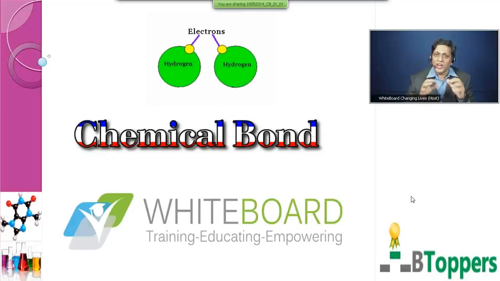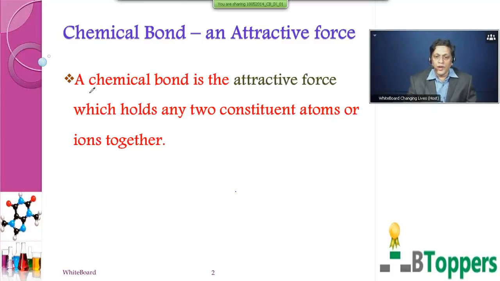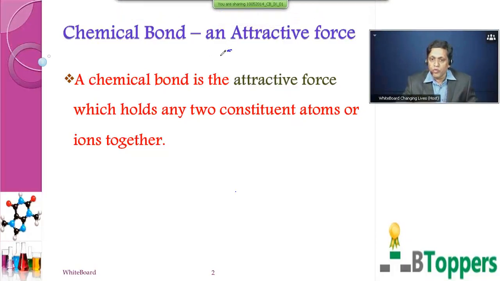Hope children, you are clear with what all aspects we are going to discuss in this chapter. Now children, first we will preliminarily define what a chemical bond is. See, a chemical bond is the attractive force which holds any two constituent atoms or ions together.